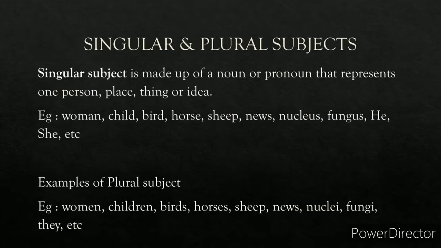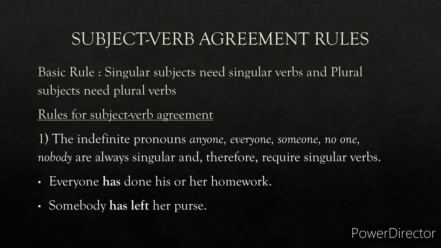Now, what do you mean by singular and plural subject? Singular subject is basically a noun or a pronoun that represents one person, place, thing, or idea. For example, a woman, a child, a bird, a horse, a sheep, news, nucleus, fungus, he, she, etc. And what do you mean by plural subject? Plural subject is basically a noun or a pronoun that represents more than one person, place, thing, or idea. For example, women, children, birds, horses, sheep, news, nuclei, fungi, they, etc.